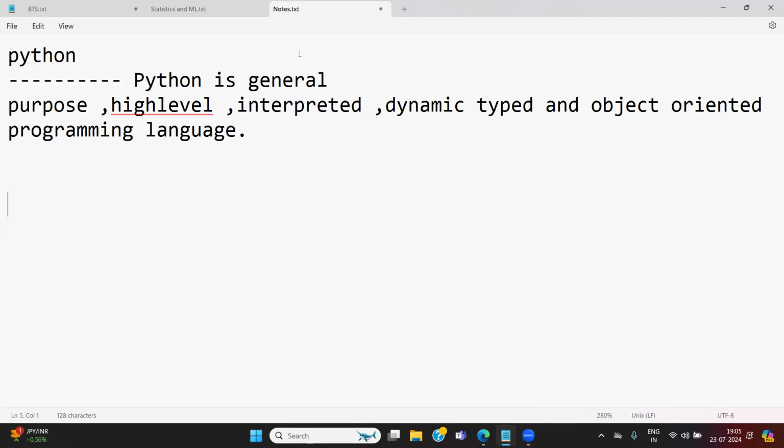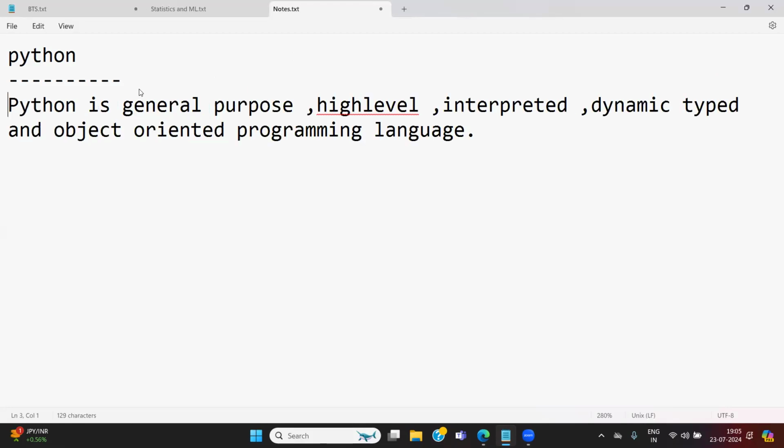A simple definition: Python is a general purpose, high level, interpreted, dynamic typed, and object-oriented programming language.